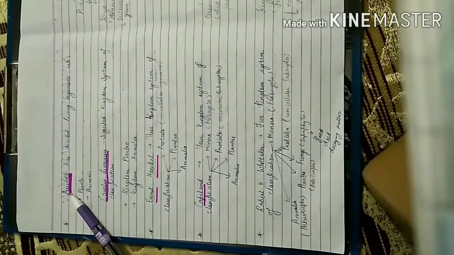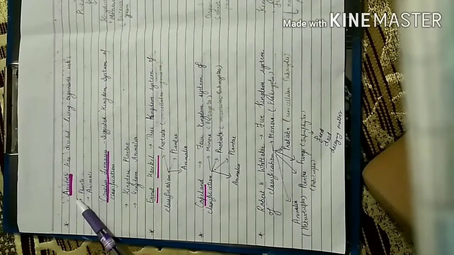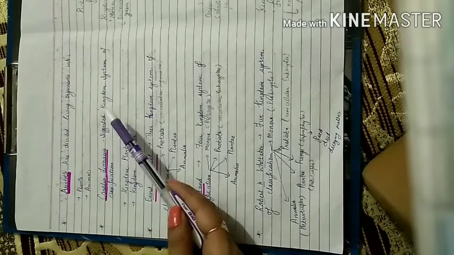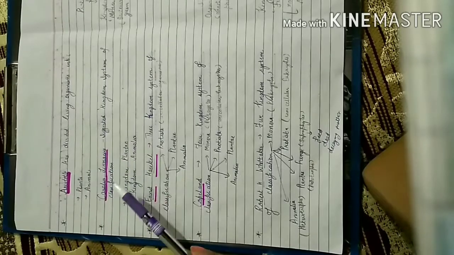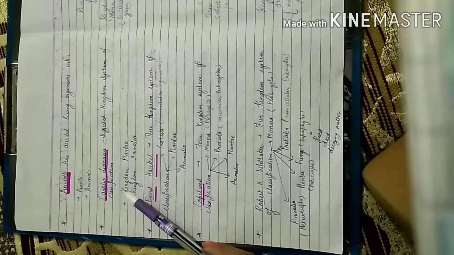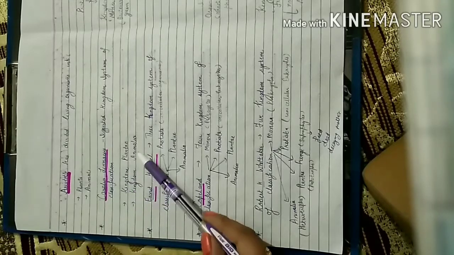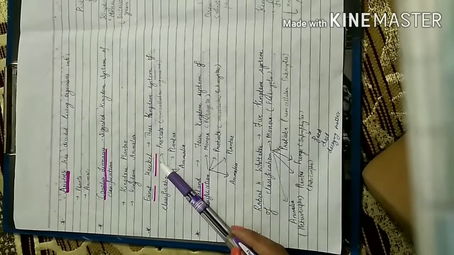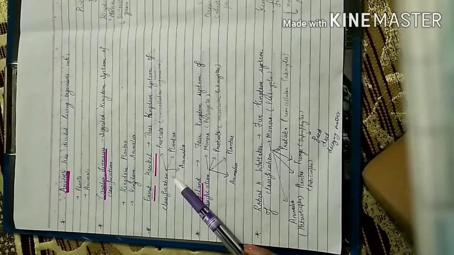Next we have studied the names of different scientists. First one is Aristotle. He divided living organisms into plants and animals. Then Carolus Linnaeus. He suggested the kingdom system of classification, and he divided the organisms into two kingdoms, kingdom Plantae and kingdom Animalia. Then Haeckel, he introduced three kingdom classification, Protista, Plantae, Animalia.